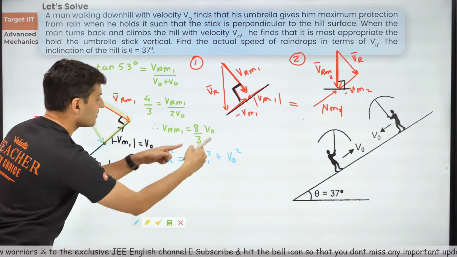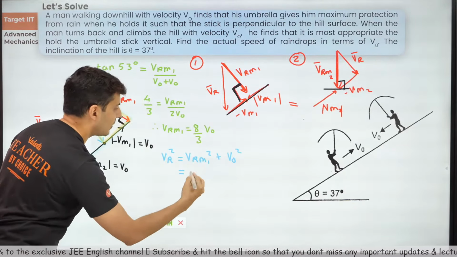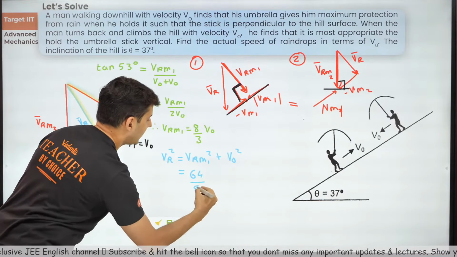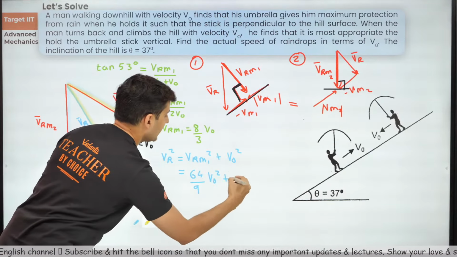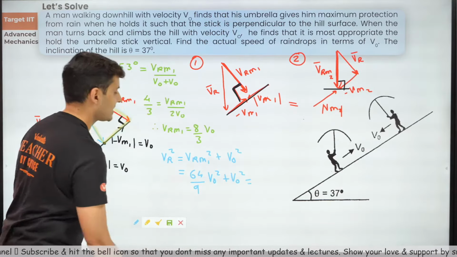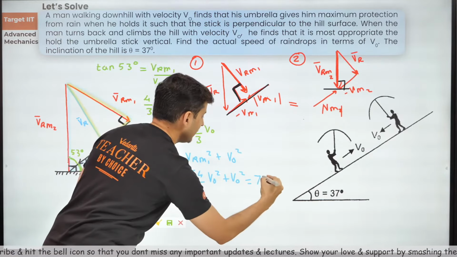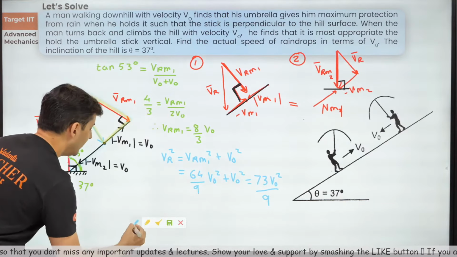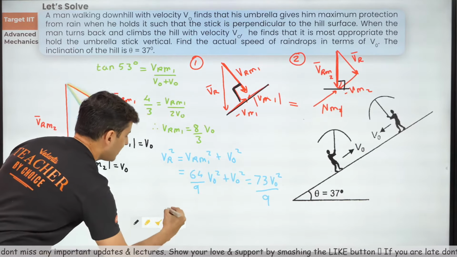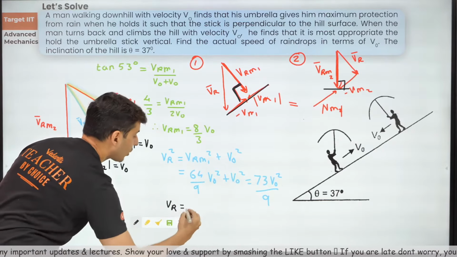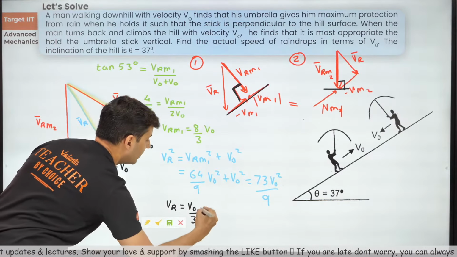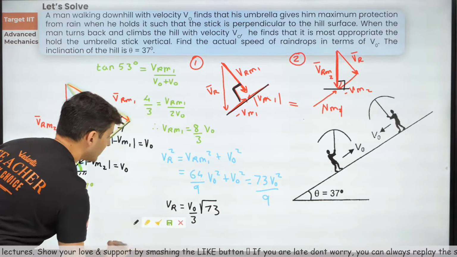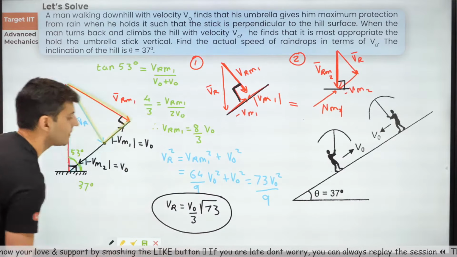So how about putting this value over here? 8 by 3 square is 64 by 9 V0 square plus V0 square, which is nothing but 73 V0 square divided by 9. Therefore, finally, take root, VR is V0 by 3 root of 73. That should be the final answer.